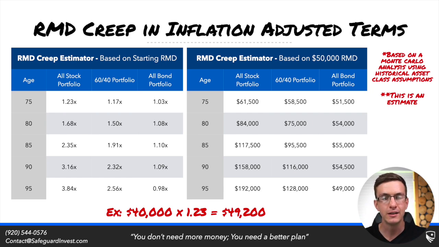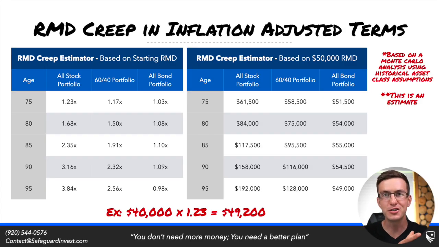by age 90. And notice once again with an all bond portfolio or an all safe asset portfolio, if you want to replace bonds with some other safer asset, we see that RMD creep isn't as big of an issue. In inflation adjusted terms, we actually don't see that much growth with a safer portfolio within that tax deferred